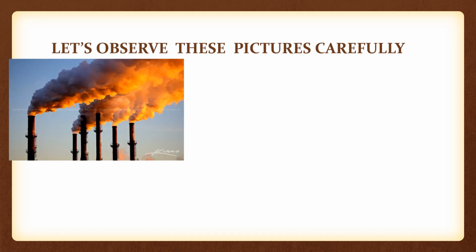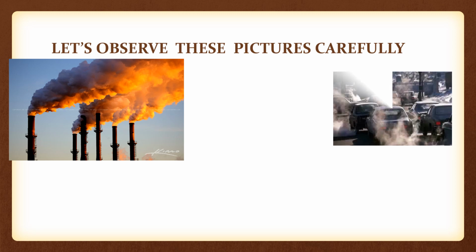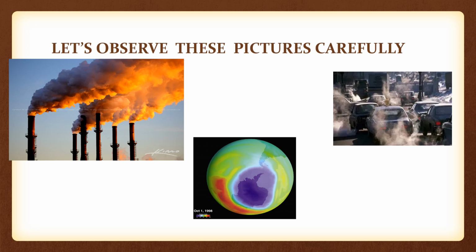Let us observe the pictures carefully. Smoke is emitting from the chimney of a factory. Smoke is emitting from the vehicles.